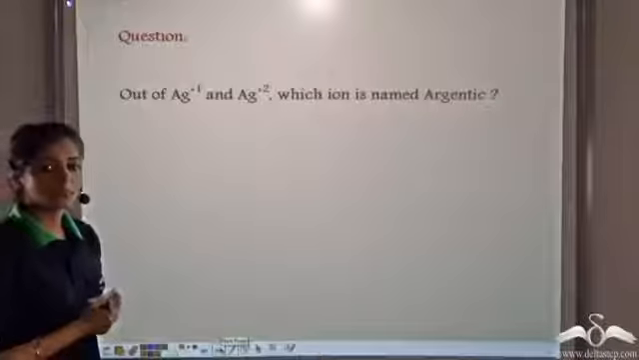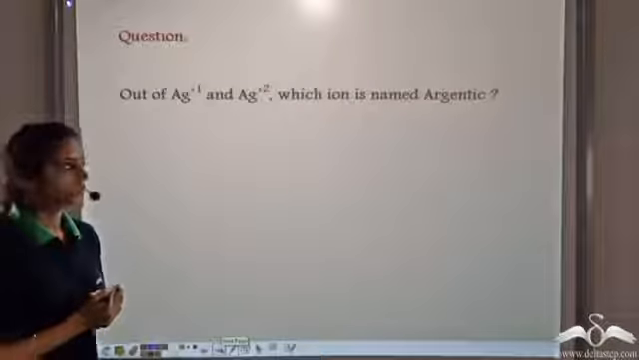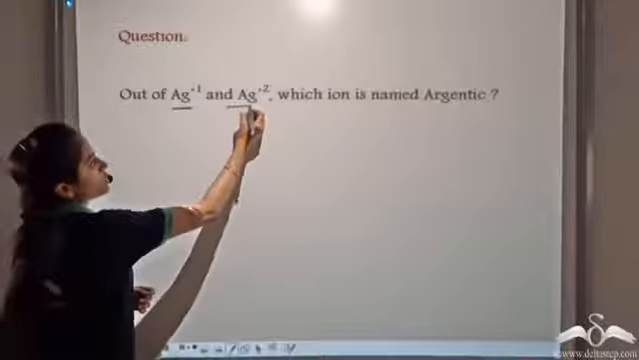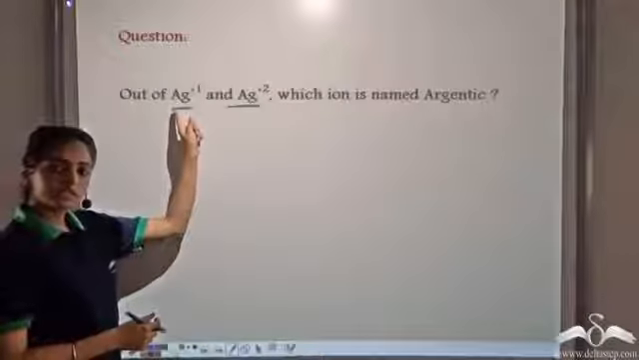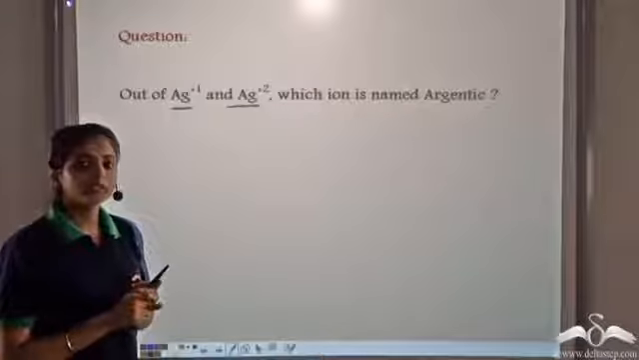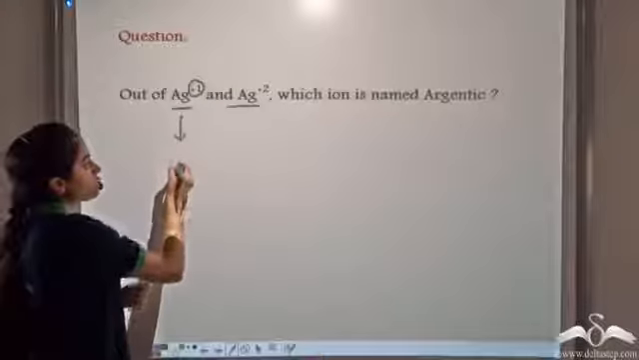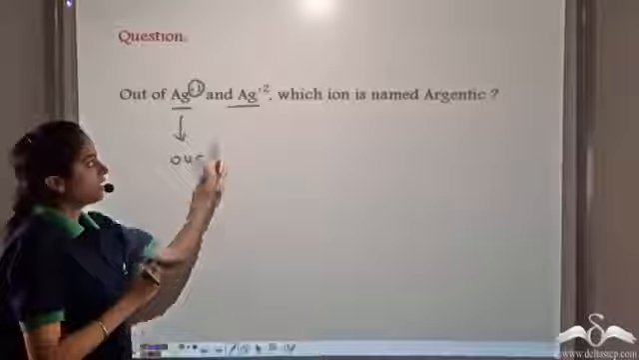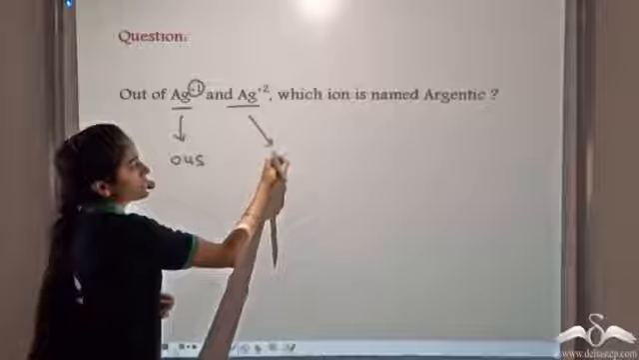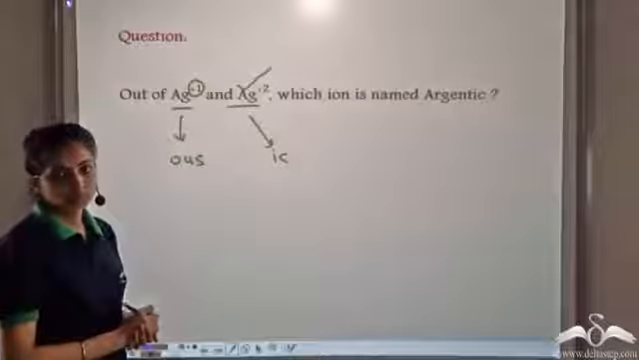Out of Ag plus 1 and Ag plus 2, which ion is named argentic? The Latin name of silver is argentum. So now we have to find out which one is argentic. We know for elements showing variable valency, when it shows a lower valency, so plus 1 is a lower valency, this gets the suffix OUS, and Ag plus 2 is showing a higher valency, so this gets the suffix IC. So in this case, the ion which is named argentic is Ag plus 2.